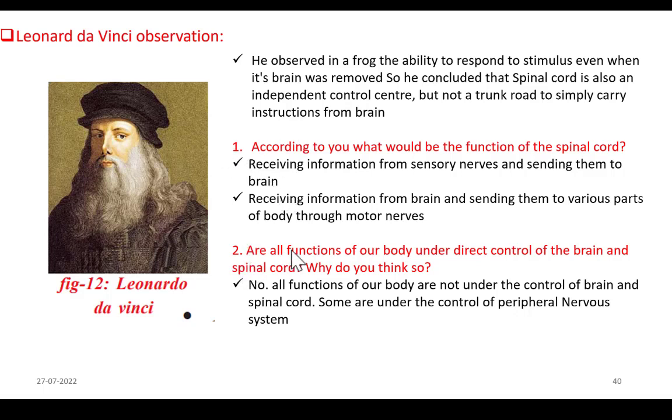Next, second question is, are all functions of our body under direct control of brain and spinal cord? Why do you think so? No, they are not under the direct control. Not all the functions are under the direct control of brain and spinal cord. Some are under the control of peripheral nervous system also. So what is peripheral nervous system? What is its role? We are going to see in our next video.